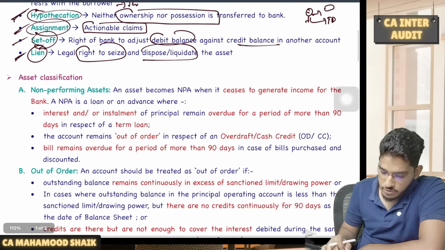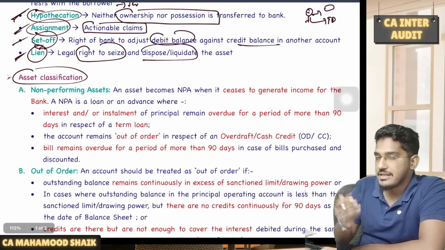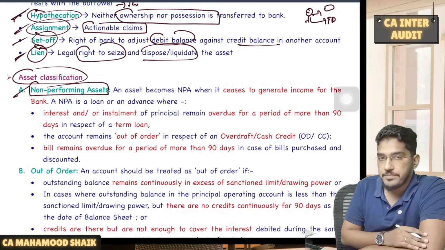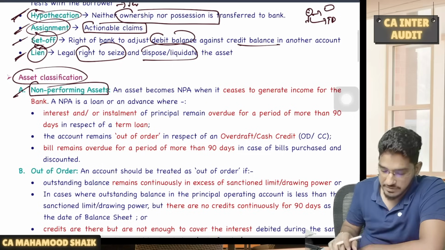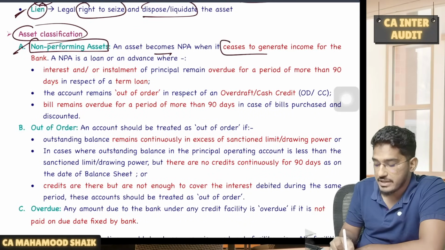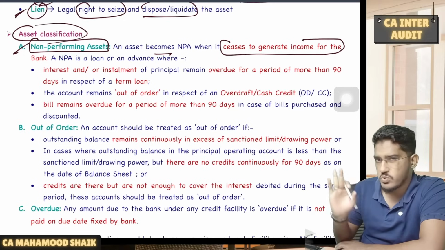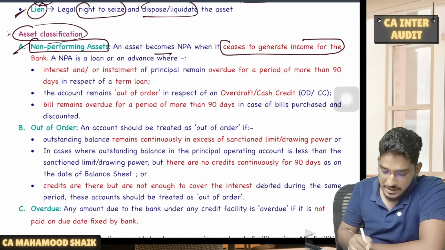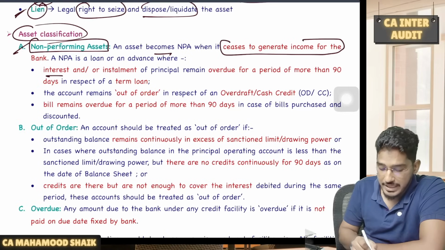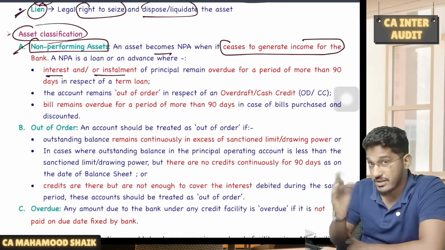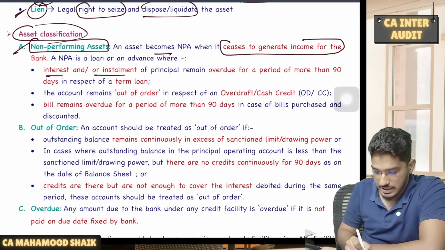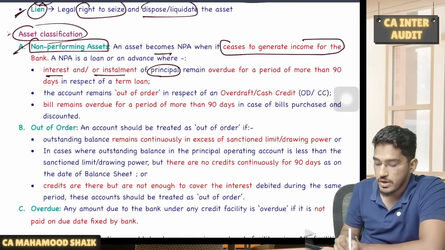Next one. Now comes the most important part, asset classification. See, in recent times, they are very frequently asking a question: when will an asset be classified as NPA? So this we have to understand. Generally an asset becomes NPA when it ceases to generate income for the bank. This is the general definition. But if you go by the conditions, a bank will classify a loan or advance as an NPA when interest or installment, or interest and installment both, or any one, that is, interest and/or installment of principal, remains overdue.